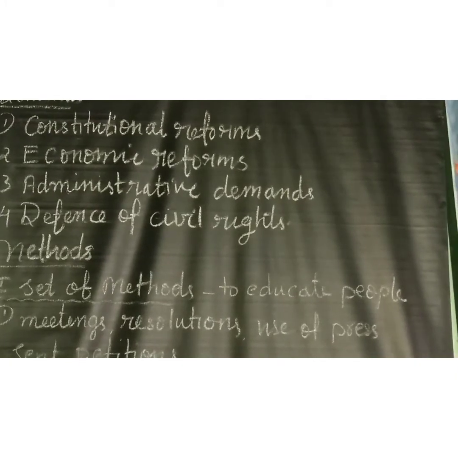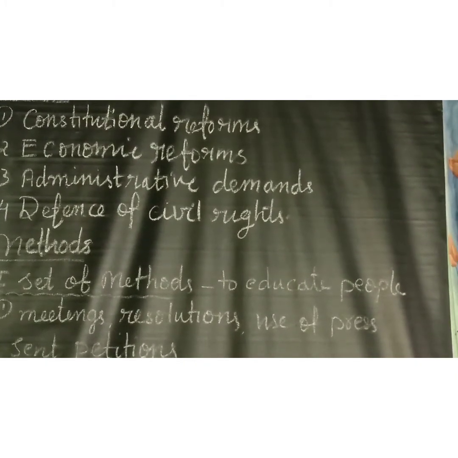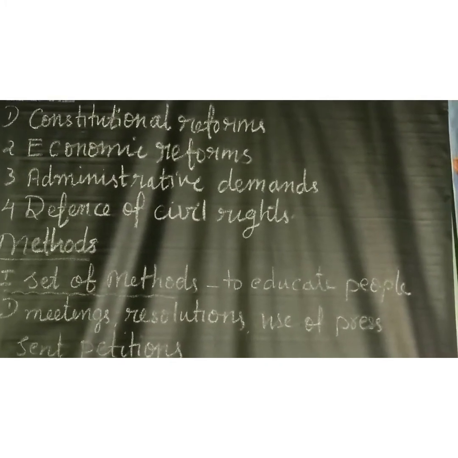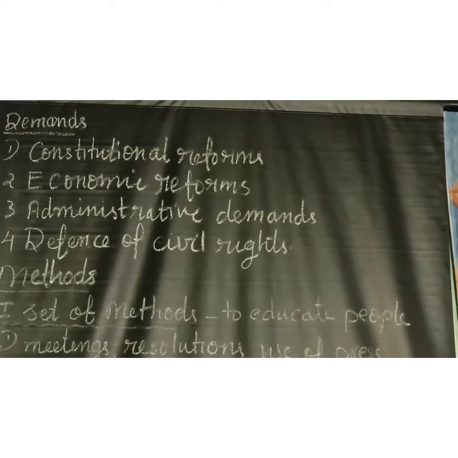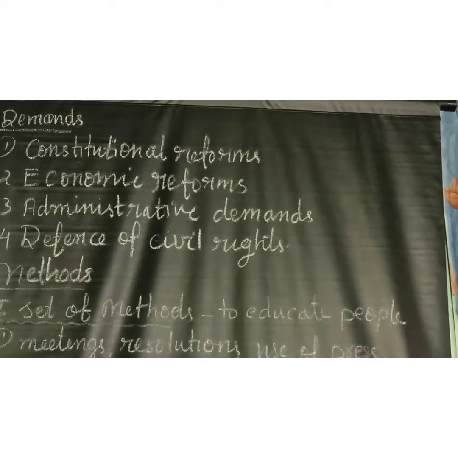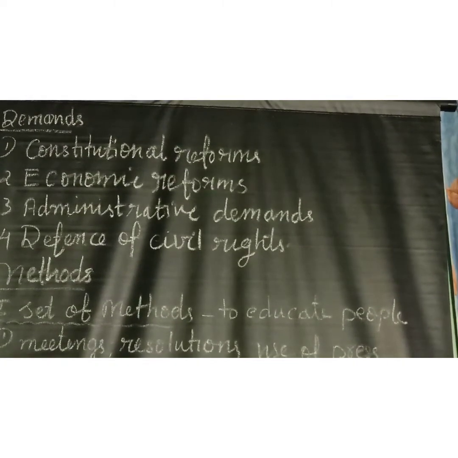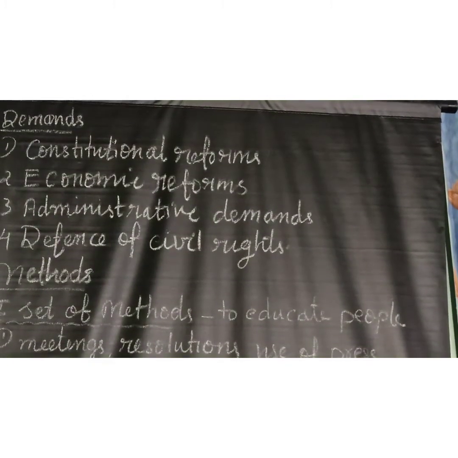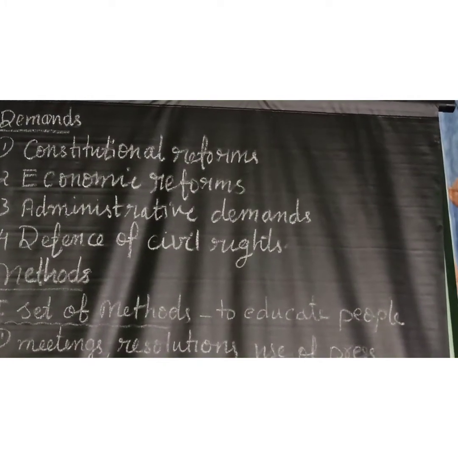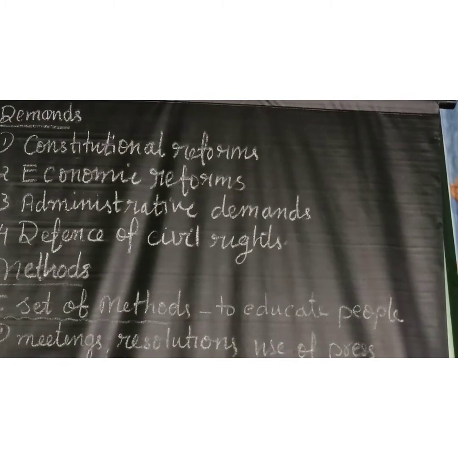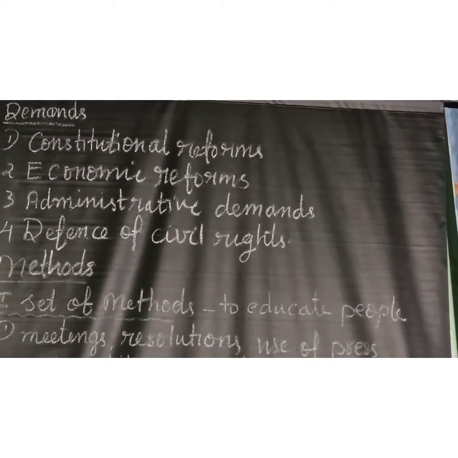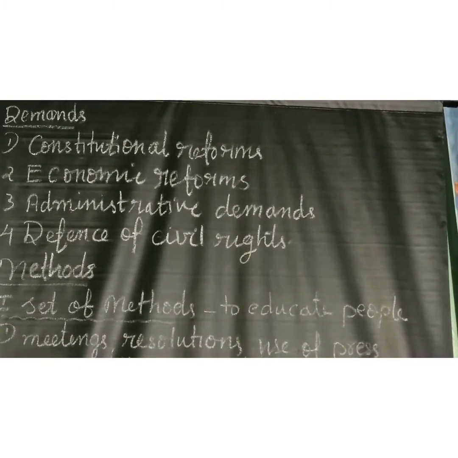The abolition of the Indian Council was demanded mainly because of liberal policies. Because of this council, Indian people did not get liberal policies in India; it prevented them. So they demanded that the British abolish the Indian Council. Secondly, expansion of the legislative council, which means Indians should get more membership.